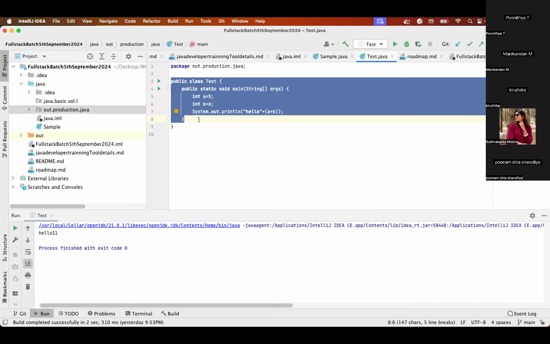We'll explore what a .class file is when we start writing the code. But right now just remember that after compilation we get a file called a .class file. That .class file we also call bytecode or magic code.